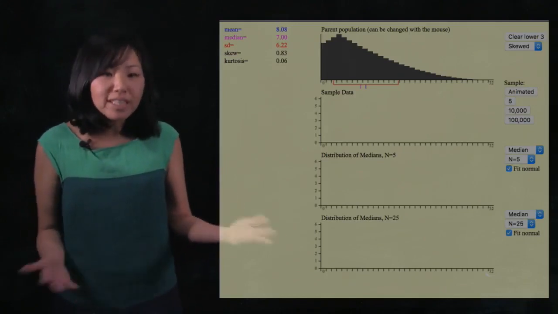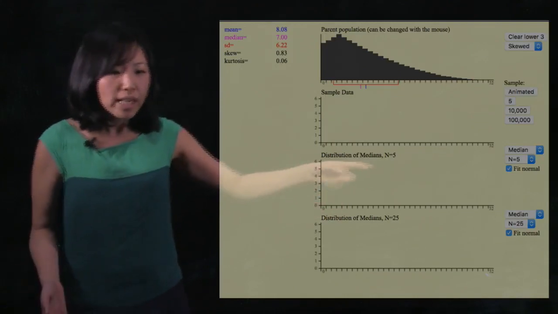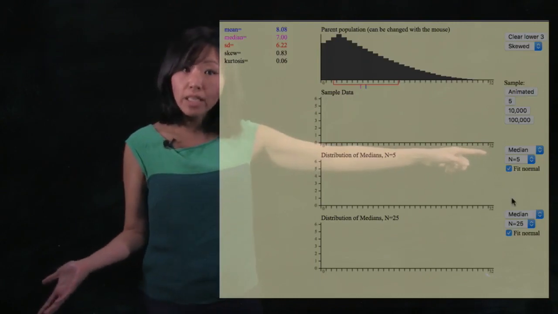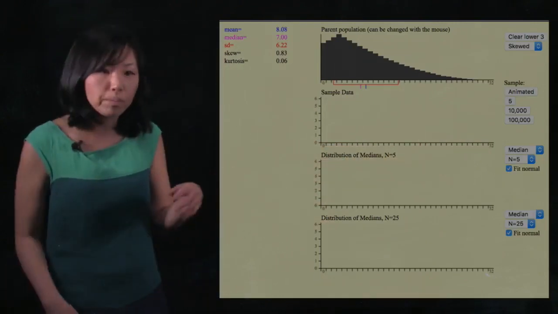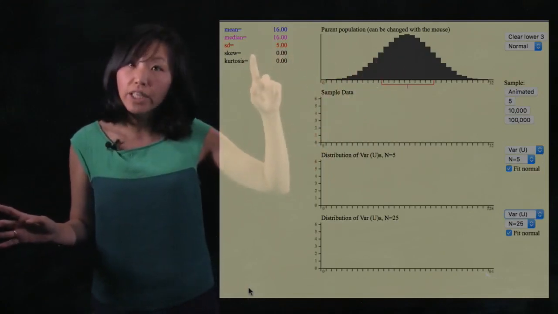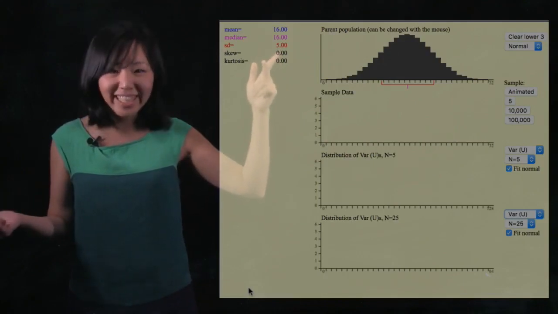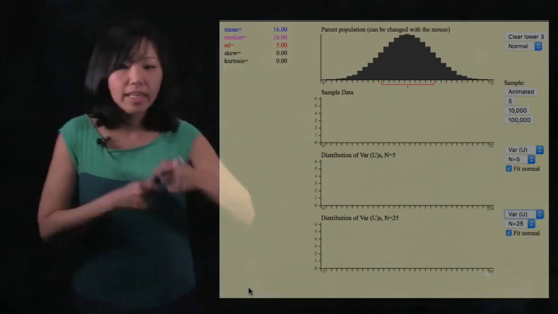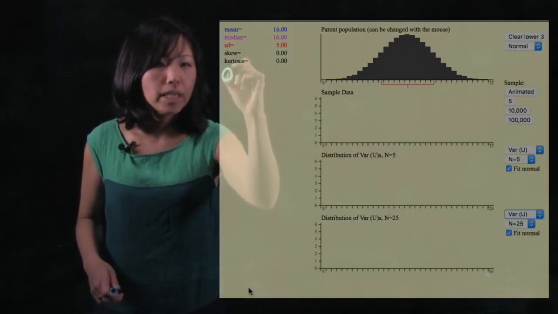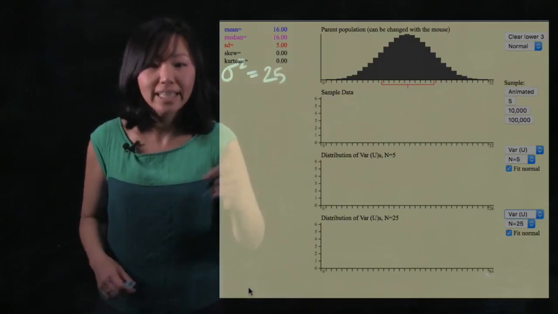All right, so let's look at some other sampling distributions of other statistics. Here you could actually change the statistic from mean to something like median, like I've done here, but there's a lot of other options, so feel free to play around. I'm going to use this normal distribution because this standard deviation has this nice whole number of 5, and I could easily square that to get the variance. The variance would be 25, so I'm going to write down the variance here. I'll put sigma squared equals 25, just so that we're reminded.